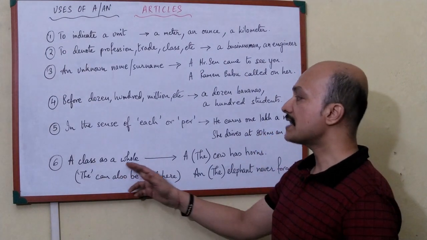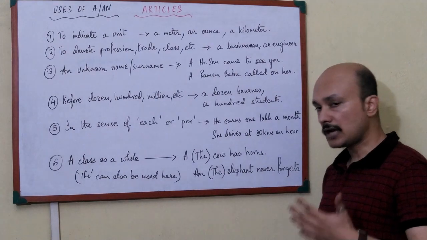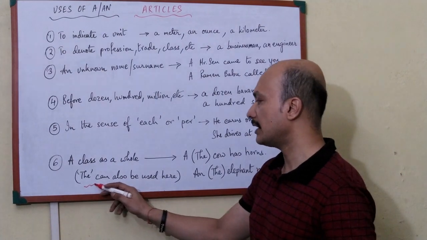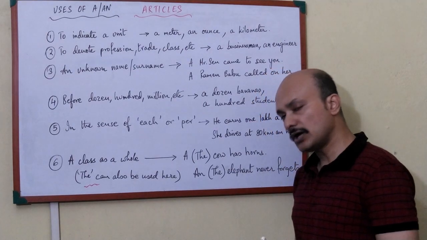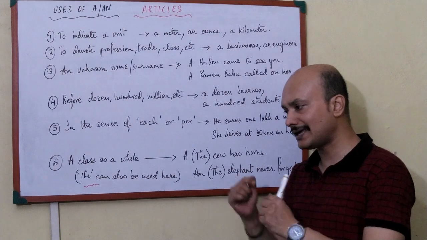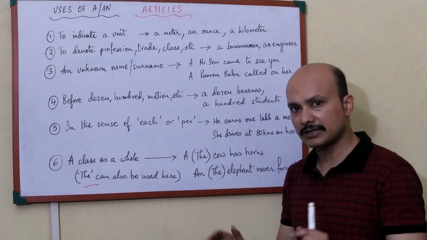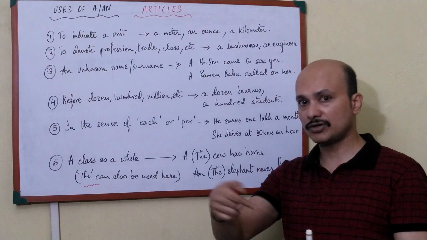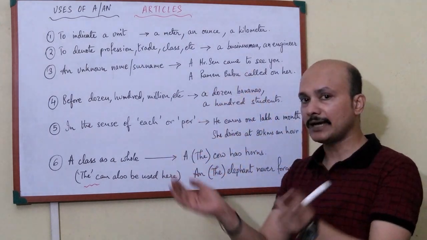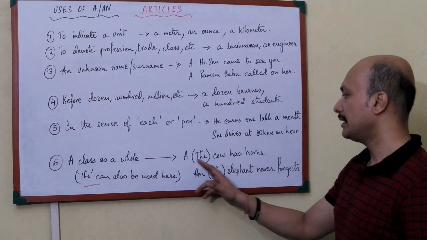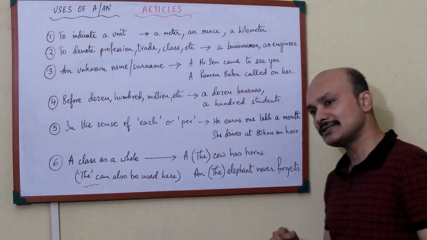Next, a class as a whole. Now what is this? Class as a whole, I'll come to that. But before that, you can see I've written down here, the can also be used. This is one rule where you can use the also. The meaning would be the same. Whether you use a, an or the, it doesn't matter. The whole class is referred to. What is the class? This is not the class of your classroom. This refers to the entire group. Now let's see. The or a, whatever you write: a cow has horns, or the cow has horns. So what does it mean?